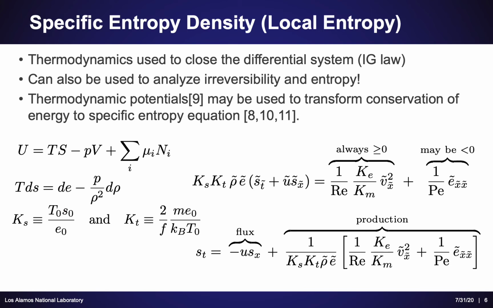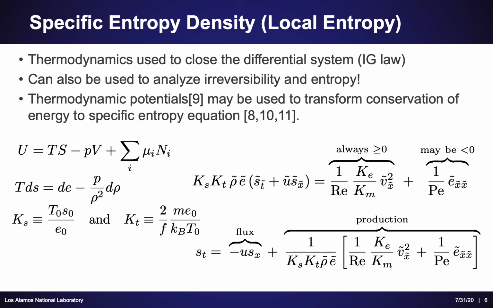One of the things we used in our analysis was specifically the ideal gas law to close our differential system. That is one way that thermodynamics can help us analyze our differential system and allow us to look at specific variables which are of interest. Thermodynamics can also be used to analyze irreversibility in entropy production.